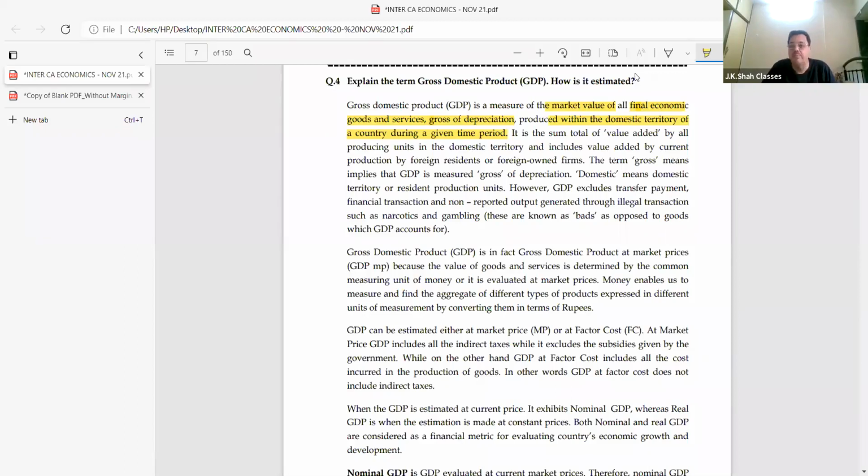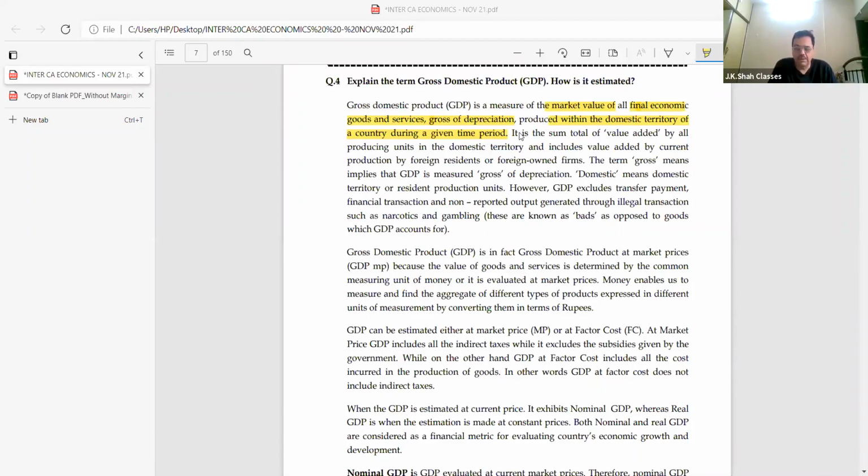Jaguar, students, you know, company owned by whom? Come on, tell me. Vishal, owned by whom? Tata's. Now, suppose the Jaguar company is in the US. It makes profit. So first, the car that it makes, the value of the car will be GDP in America. And the profit that they make, they send it to India. So that will become a part of our GNP. Is it understood? Say yes or no.